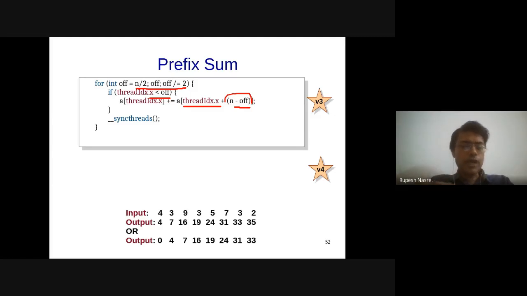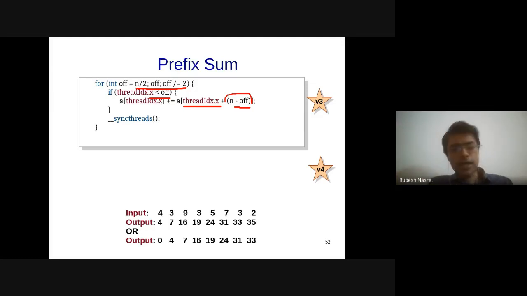If you try to run this code, you'll realize that although this is something better than reduction, it is not really giving you the exact values. I have not shown you the values, but all these programs have been tried, and this does not give you the sum of all the previous elements that I want to compute as part of the prefix sum.